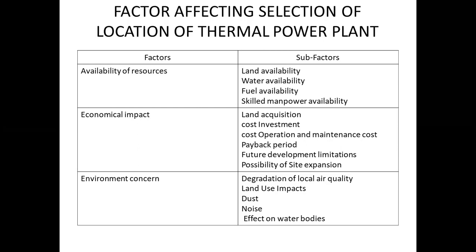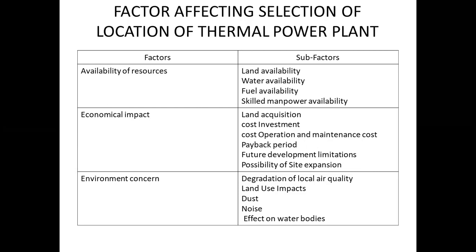Generally, presence of adequate and usable water resources near the site is preferred. So the resources of the water can be river or canal. We have to install a water treatment plant to purify the water.